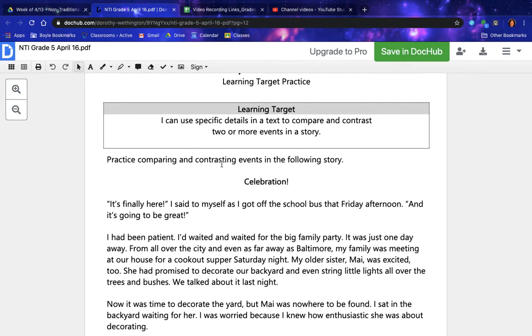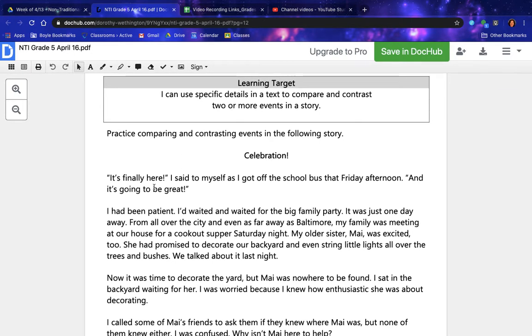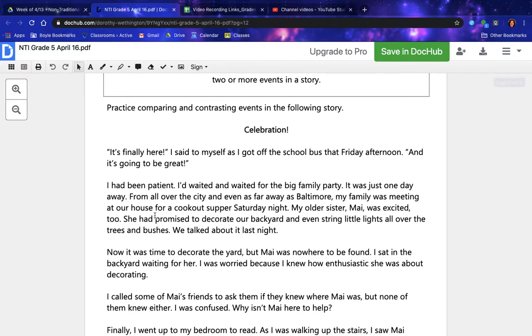Practice comparing and contrasting events in the following story. Celebration. "It's finally here," I said to myself as I got off the school bus that Friday afternoon, "and it's going to be great." I had been patient. I'd waited and waited for the big family party. It was just one day away. From all over the city, and even as far away as Baltimore, my family was meeting at our house for a cookout supper Saturday night.